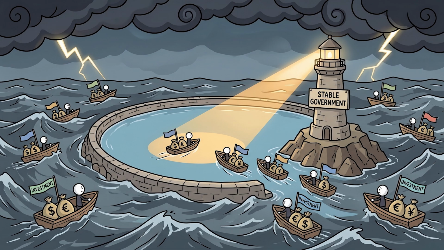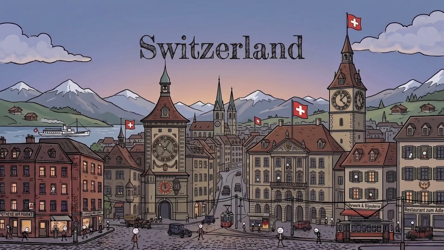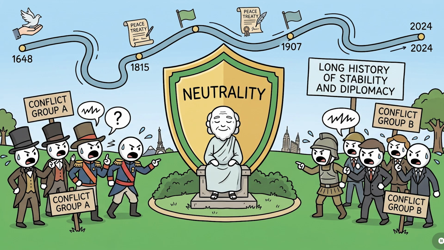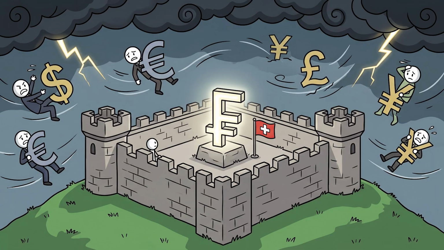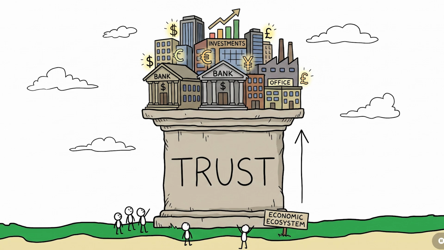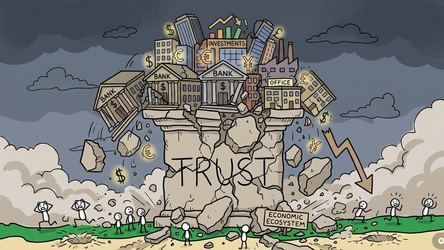On the other hand, stable governments often attract investment and strengthen confidence in their currency. Switzerland is a classic example. Its long history of political neutrality is a big reason the Swiss franc is considered one of the world's safest currencies. Trust may sound invisible, but it has enormous economic power.